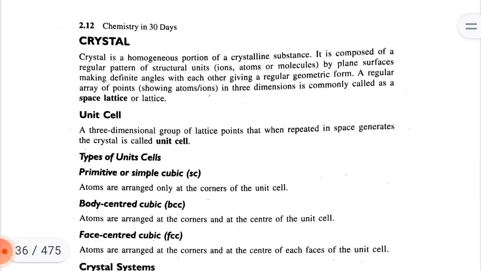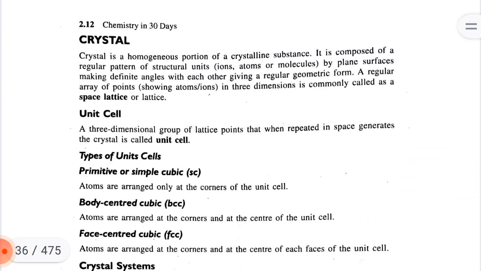Crystals. A crystal is a homogeneous portion of a crystalline substance. It is composed of a regular pattern of structural units, ions, atoms or molecules, bounded by plane surfaces making definite angles with each other, giving a regular geometric form. A regular array of points showing atoms or ions in three dimensions is commonly called a space lattice or lattice.